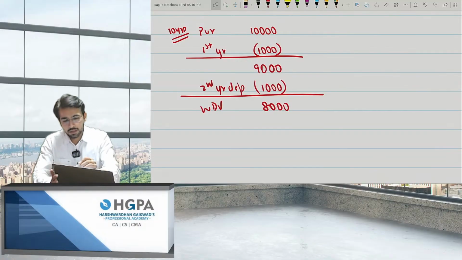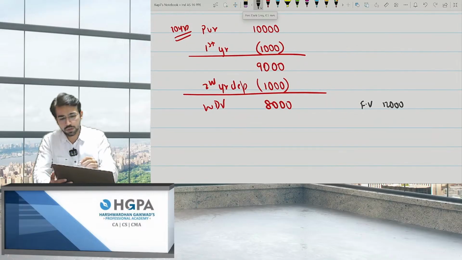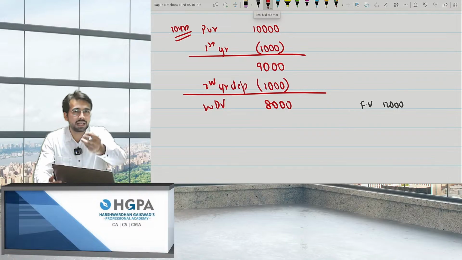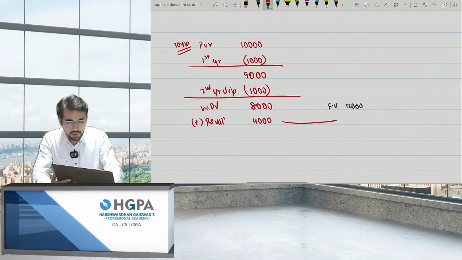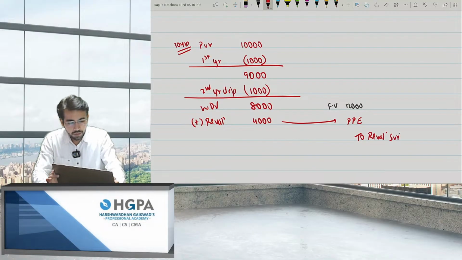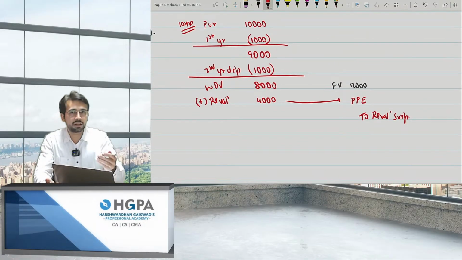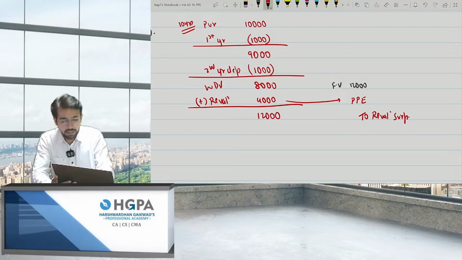Now I revalued, and the fair value over here was 12,000. How much was the fair value? It came to 12,000. So do I have the option to follow the revaluation model? The answer is yes, you can revalue, right? So I followed the revaluation model and I went up by 4,000, adding revaluation surplus. What will be the journal entry for this? Obviously you will say, sir, you are adding to the PPE cost, and transfer this to revaluation surplus through OCI. Fine, 4,000. Now what is the value? 12,000.